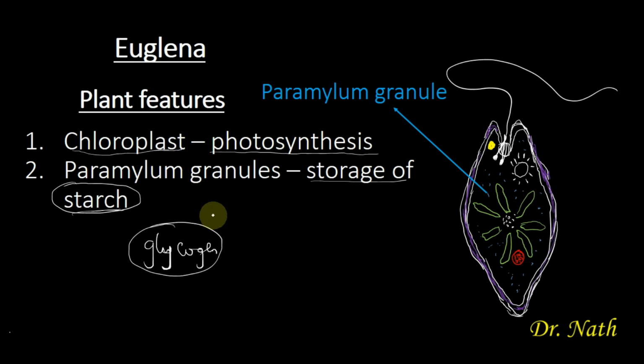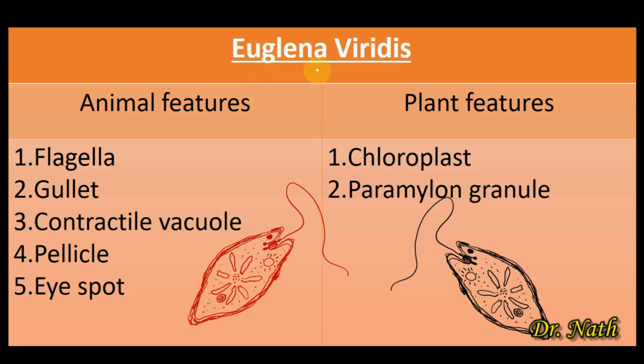So in summary, we have looked at Euglena viridis, and like I've said, Euglena has both plant and animal features, and that is why Euglena is called a dual organism. So it is called a dual organism because of the presence of animal features and plant features.